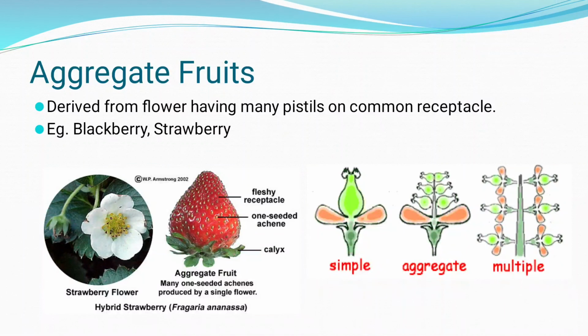Here you can see the simple fruit and the structure of the flower, then the aggregate fruit, and then at last the multiple fruit. The example is strawberry. It is a good example of an aggregate fruit.